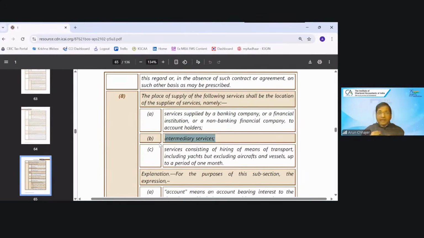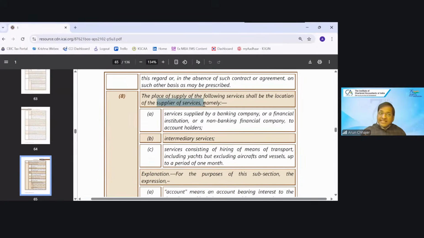So I am in India, I am the supplier. I will raise my commission invoice to the Japanese company. The Japanese company will pay in foreign currency. I and that company are not related parties. All the conditions are satisfied. But because of this clause 13 subsection 8 clause B, my place of supply becomes India.